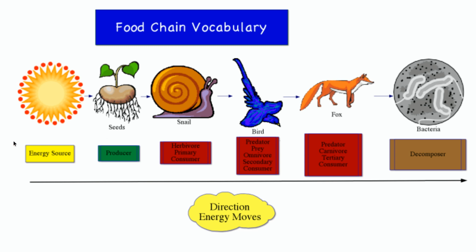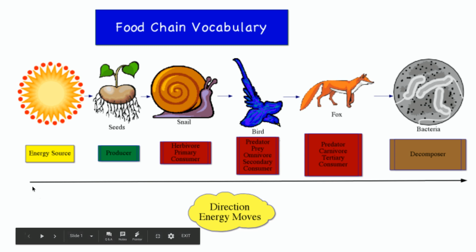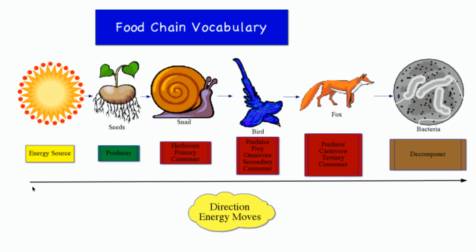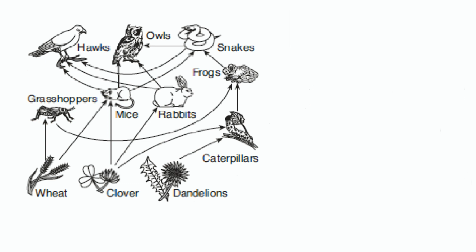So all of the arrows are going from left to right, and that is because that is the direction that the energy is moving. So the arrows always indicate where the energy is moving to. So it started with the sun and it moved all the way through this ecosystem. Now, if we were to take a number of food chains and interconnect them or kind of make a web out of them, then this diagram is known as a food web.